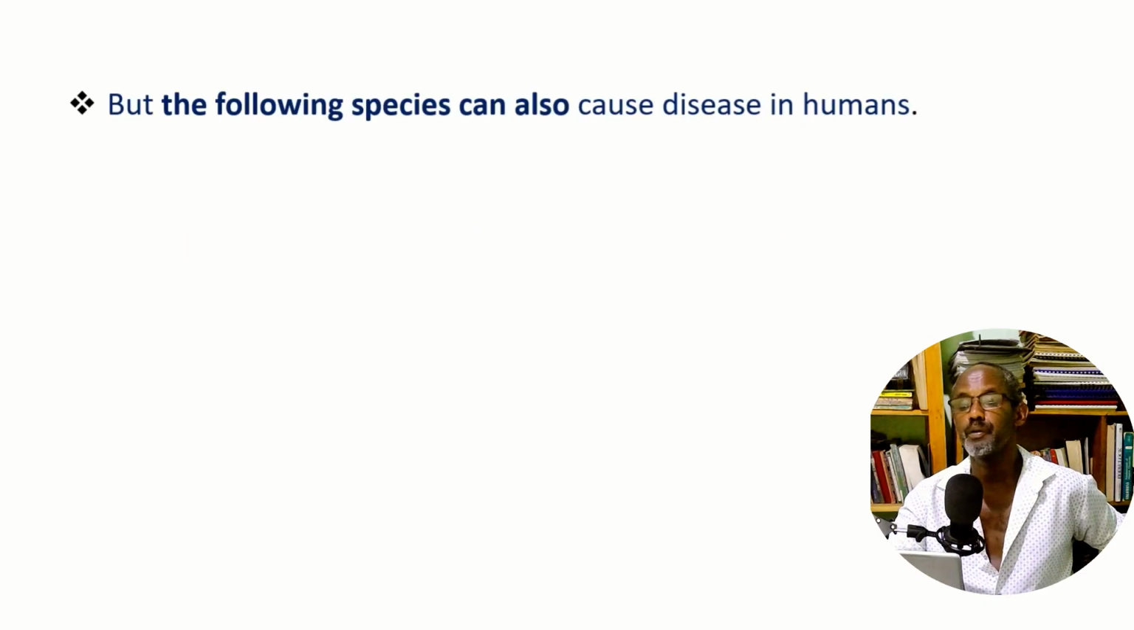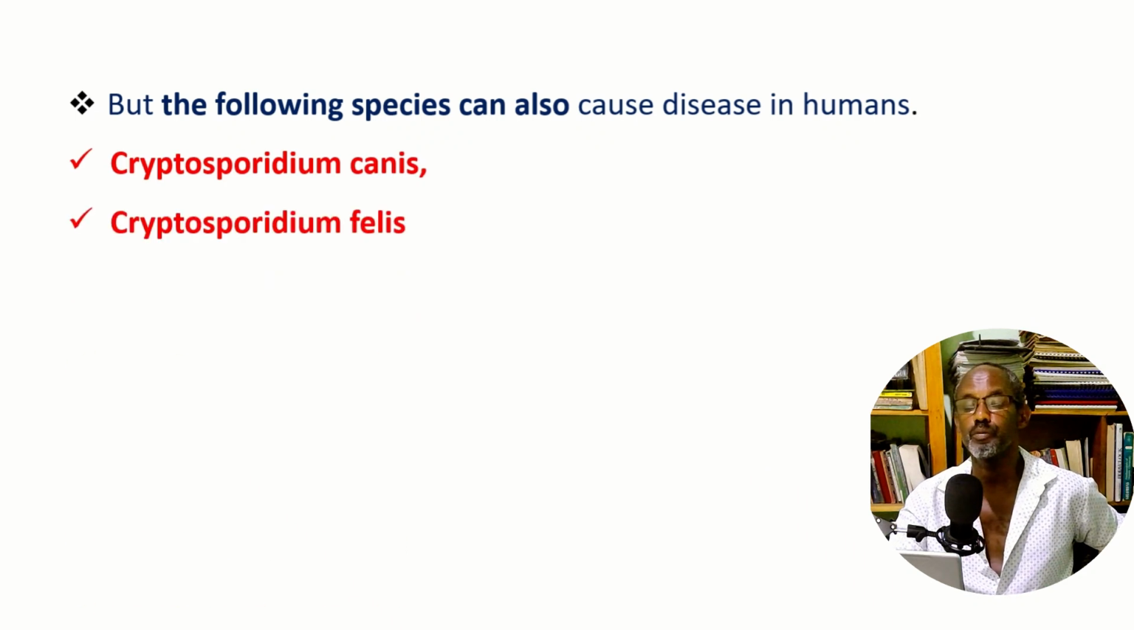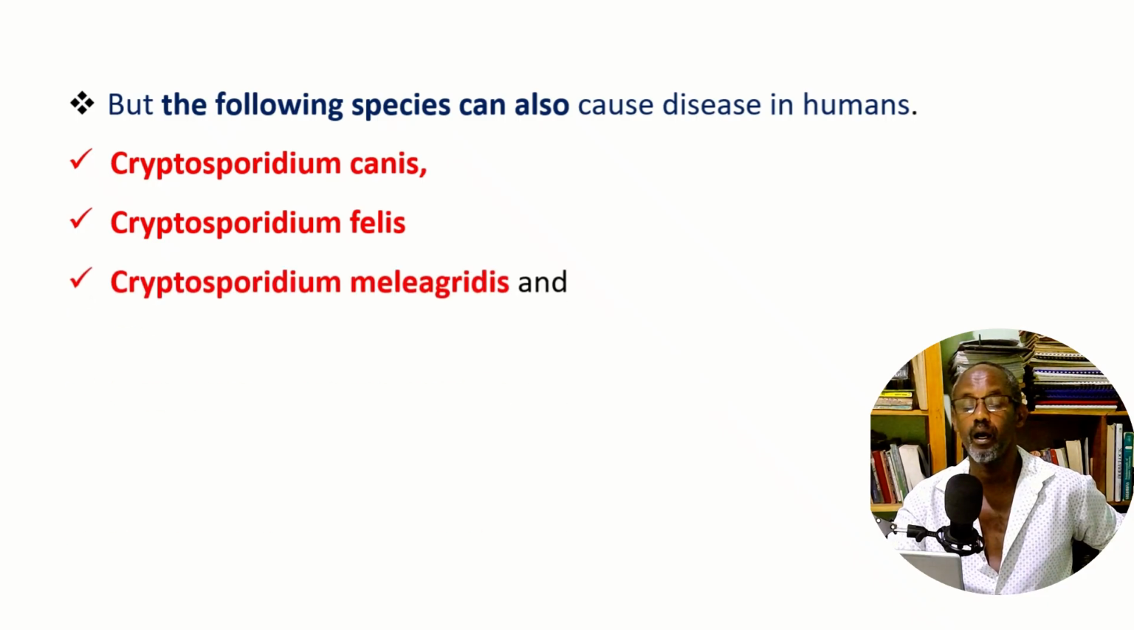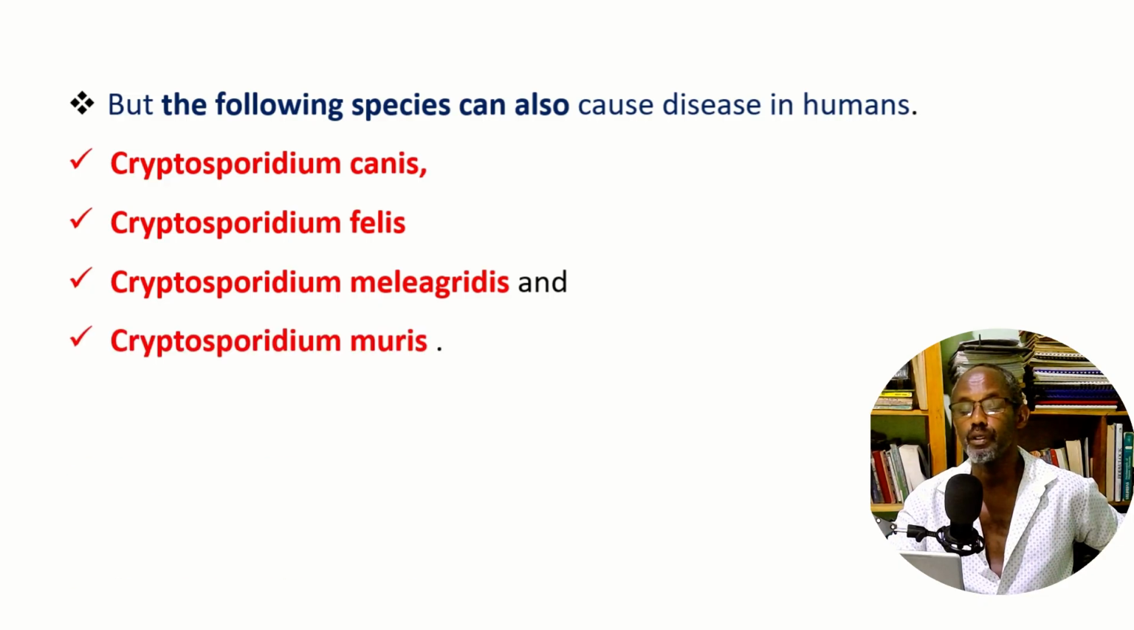But the following species can also cause disease in humans. Cryptosporidium canis, from dog to humans. Cryptosporidium felis, from cat to humans. It can spread from cat to human if there is contact with cat feces, dog feces. And also Cryptosporidium meleagridis and Cryptosporidium muris. These are also known to cause disease in humans.